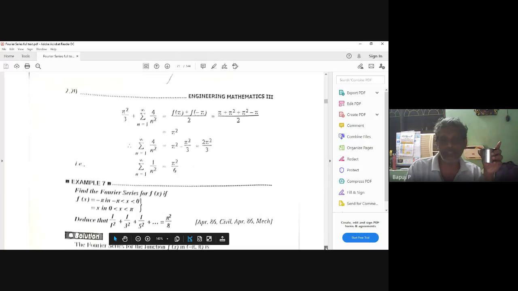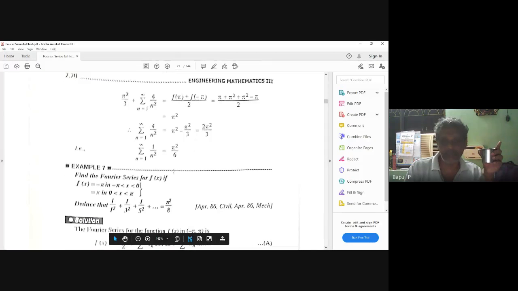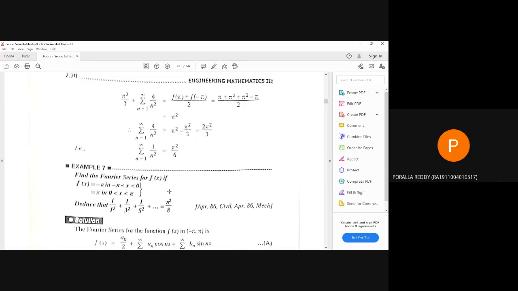This question is also important. I will stop here. Up to now, is my interval single interval or double interval? Single interval. How am I attacking the LHS? I am writing f of 0 plus f of 2 pi, or f of pi, f of minus pi, but for a single interval. For a double interval I cannot play like this. That I will do tomorrow, double interval. Up to here, clear or not?